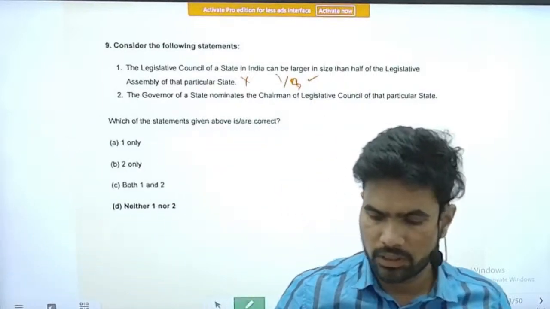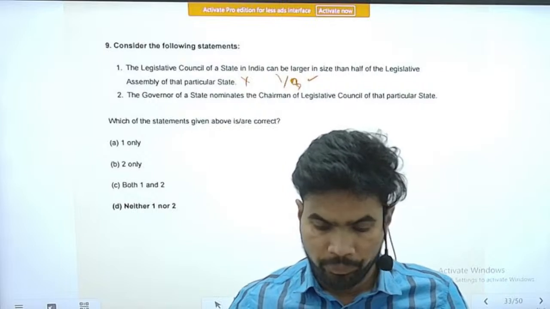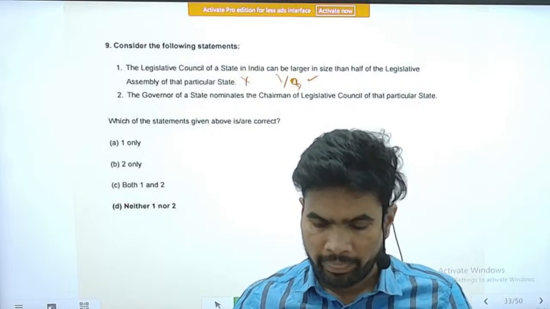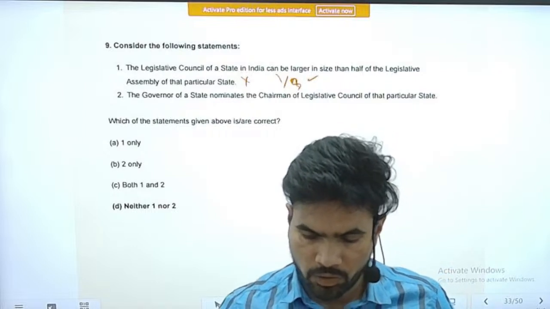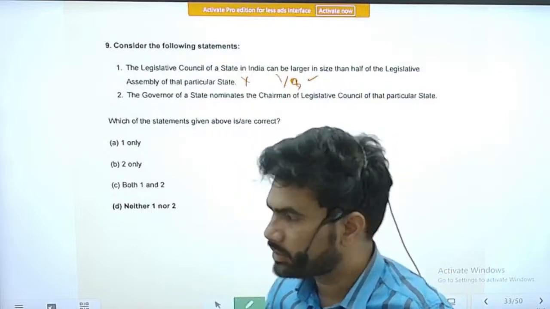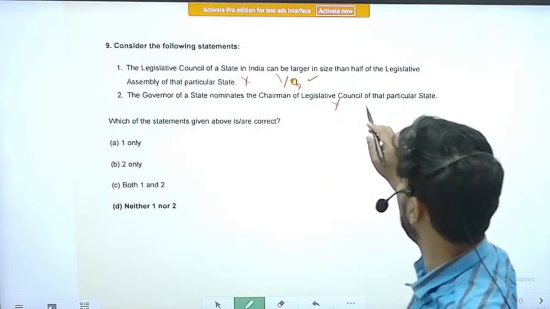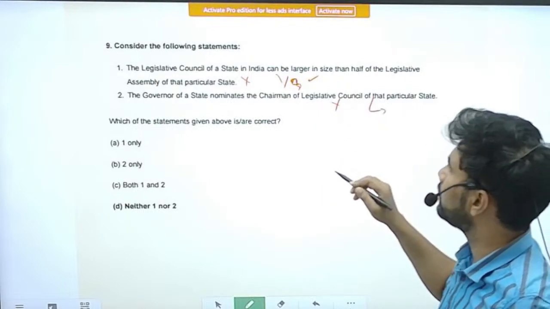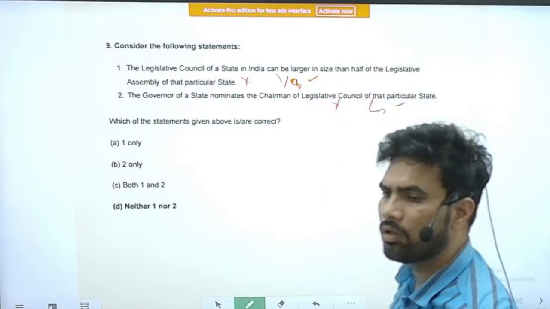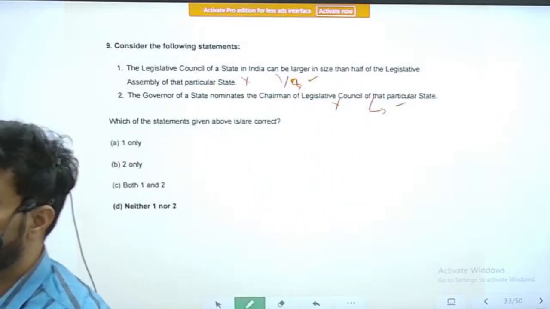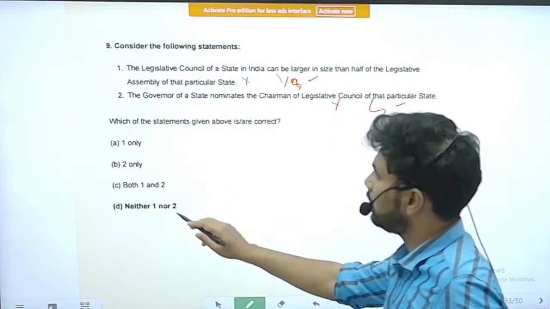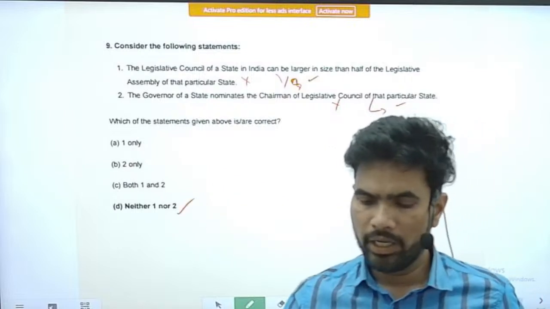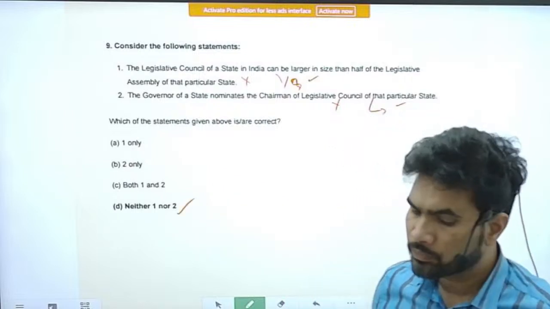Second statement, the governor of a state nominates the chairman of the legislative council of that particular state. So this is also an incorrect statement. Actually, the members of the legislative council will elect their chairman. So this is also an incorrect statement. Correct option is option D. None of the statements are correct. Question number 10.